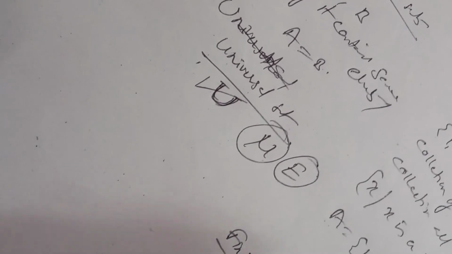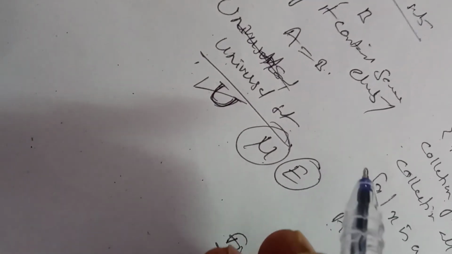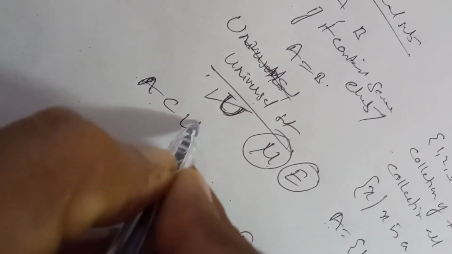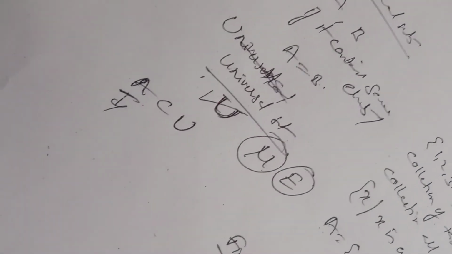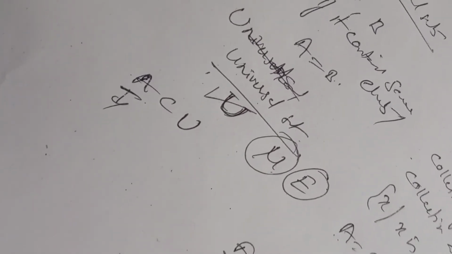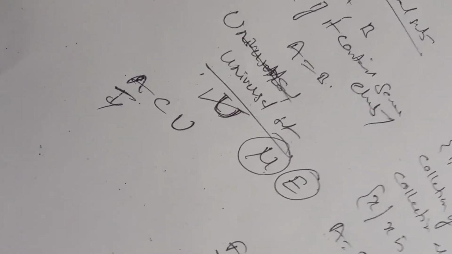That is called a universal set. Every set in the universe is a subset of U. If A is any set, then A is a subset of U, where U is the universal set.